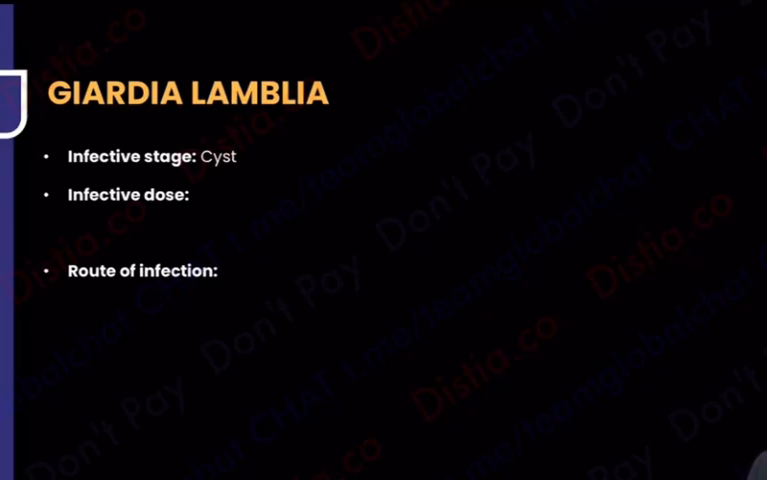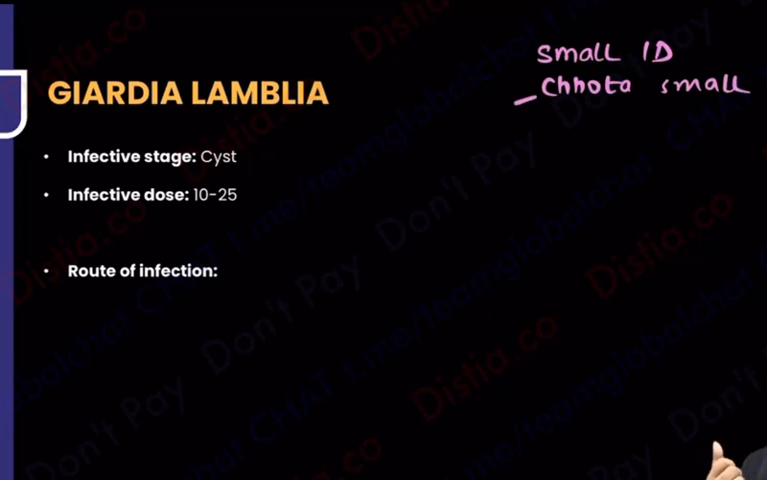If you ask me the infective dose, it is a very small infective dose. Only 10 to 25 cysts are enough to cause infection. Why? Because if you remember, there was the small infectivity dose mnemonic. Quick revision: there was a mnemonic called Chota Small. We've done it in detail. C is Cryptosporidium, H for Entamoeba histolytica, H for enterohemorrhagic E. coli, S for Shigella, and Lam for lamblia. So Giardia lamblia also has a small infectivity dose.